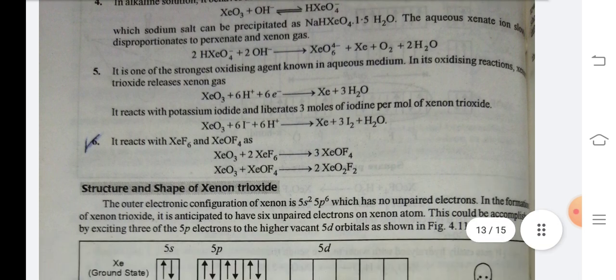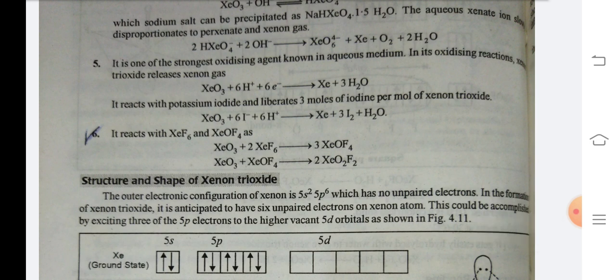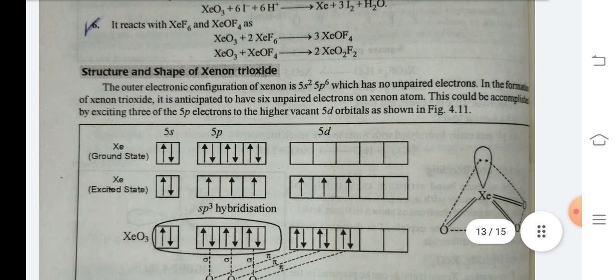Number 6. It reacts with XeF6 and XeOF4 as XeO3 plus 2XeF6 gives 3XeOF4. XeO3 plus XeOF4 gives 2XeO2F2. Structure and shape of xenon trioxide.